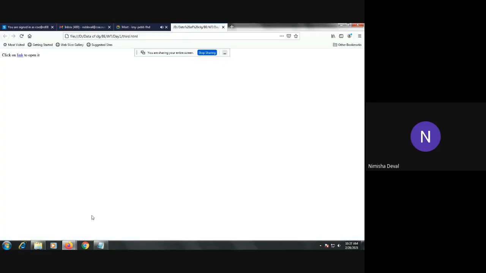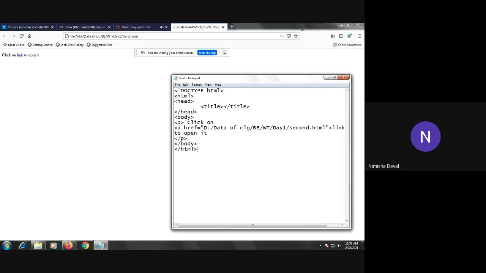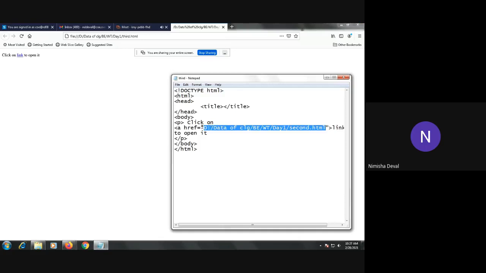Now you can see here, this is our code. I will minimize it first. We have provided the link of the second HTML page. Whenever you click on it, it will move towards that page. But right now it is not moving because you have to check the proper path. Right now I have given it as forward slashes, so you have to check the proper path.